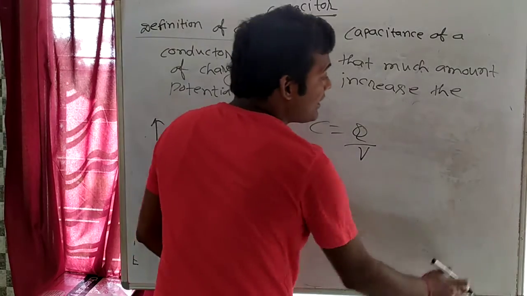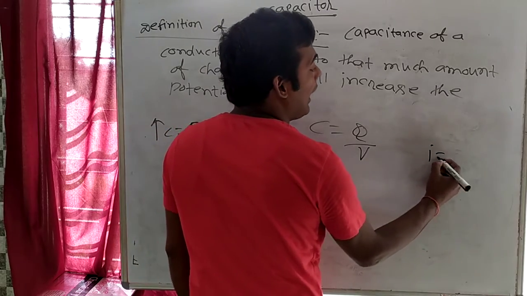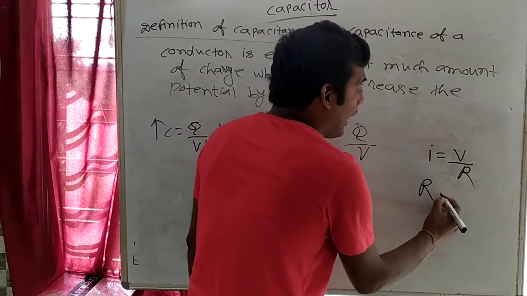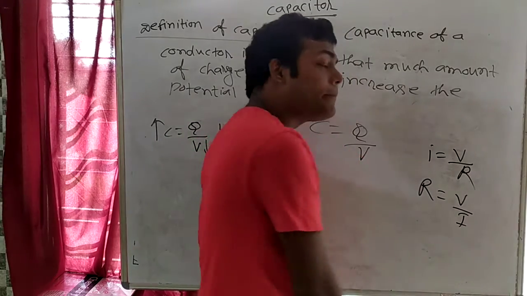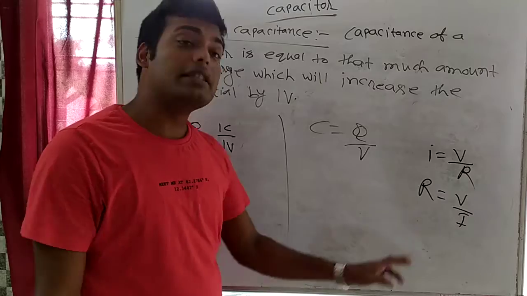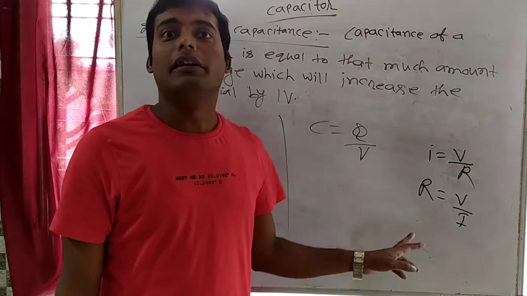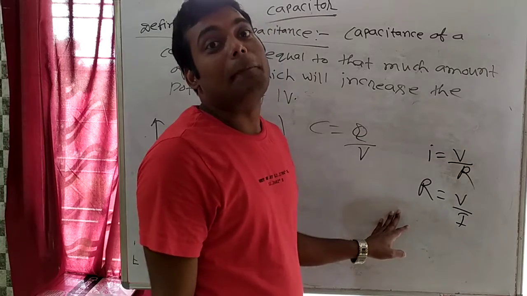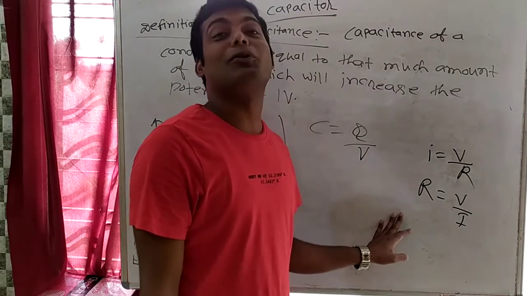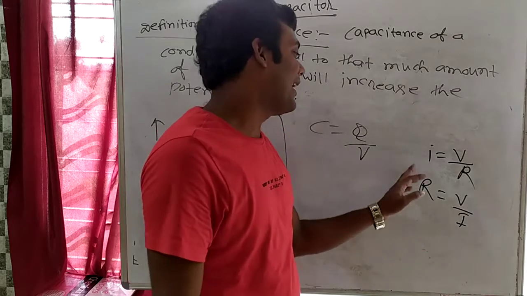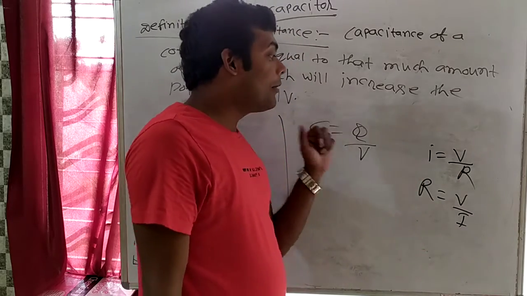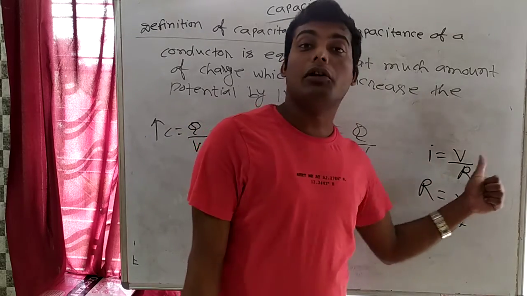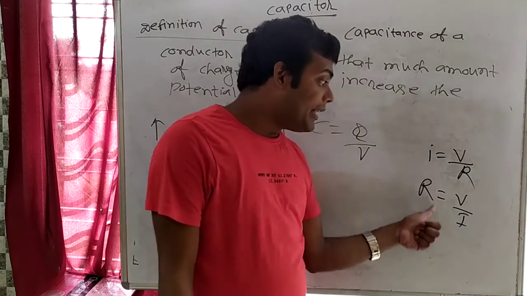Because in class 10 you have understood one formula, I is equal to V by R. So what will be R? R is equal to V by I. This thing you know in class 10; if you don't know, then you don't have the right to study in class 12. Then please open the book of class 10, go through that, and then come in class 12 again. In class 10 you have understood Ohm's law, I is equal to V by R. So R can be written as V by I.